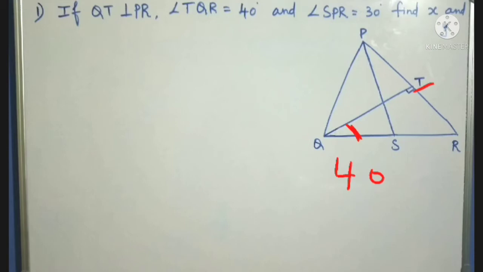SPR is this angle, which is 30. So this is X, and this is Y. X and Y we should find out.